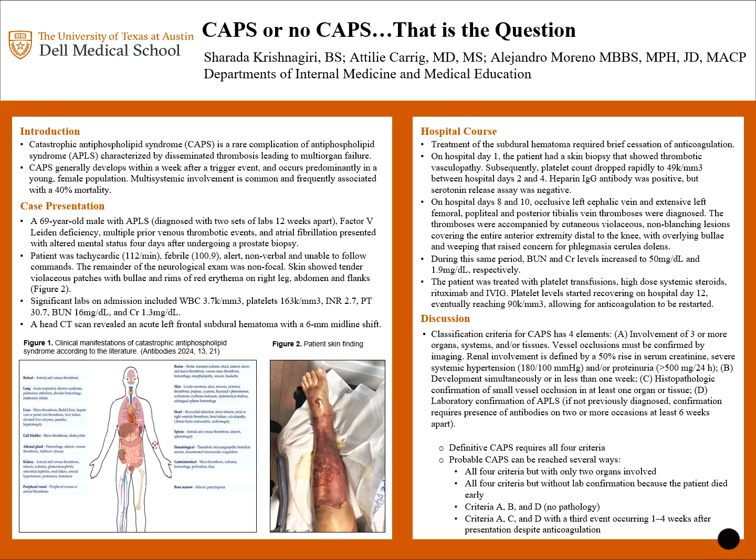So how did we decide that this patient has CAPS? Well, CAPS has a criteria that involves 4 elements, which include A, involvement of 3 or more organs, systems, or tissues, B, development simultaneously or across 1 week, C, histopathological confirmation of small vessel occlusion, as we saw with our patient's skin biopsy on day 1, and D, the laboratory confirmation of antiphospholipid syndrome, which our patient already had. So definitive CAPS requires all 4 of these, but you can also diagnose a patient with probable CAPS using various combinations of the criteria, as we can see here.